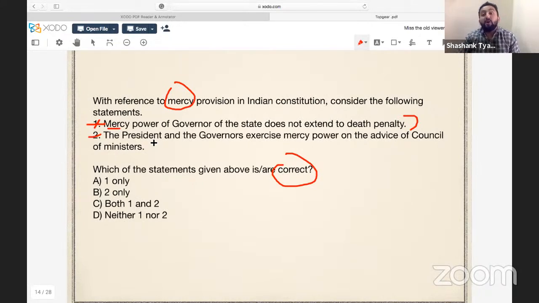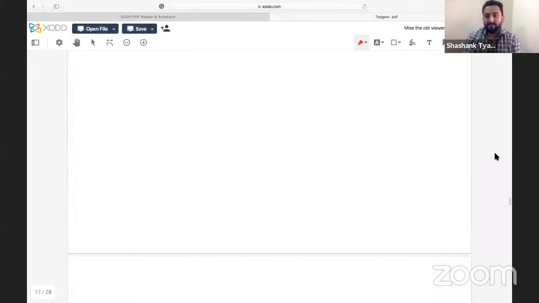That is the prerogative of the President. Although the recommendation of the Council of Ministers, prominently the Home Ministry, is vital here. This is how things work in actual manner. And that is why the second statement is correct. I hope you got this. Just mention confirm if you got this.